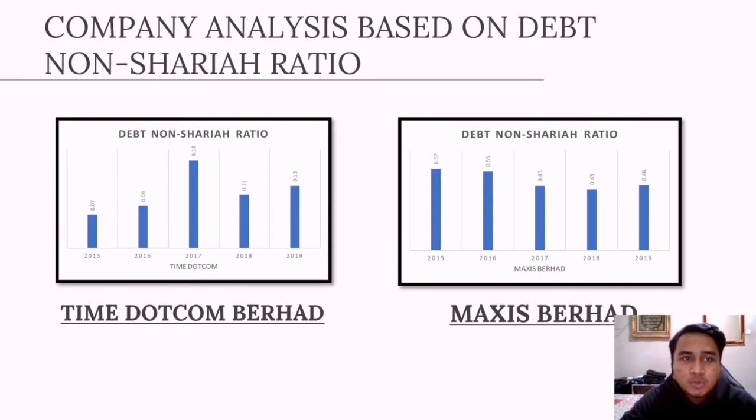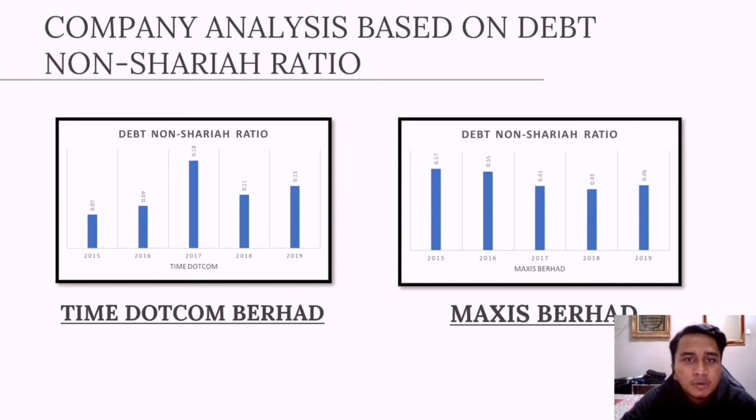Today I will present to you about company analysis based on the debt non-Shariah ratio. As part of the analysis to find out whether the capital structure of Shariah compliant firms is consistent with the Securities Commission filtering process, we use the financial ratio of debt over total asset, where the debt that includes interest cannot exceed 33% of total asset. The formula is the total debt of the company minus the non-interest bearing debt, then divided by the total asset. With this, the non-interest bearing debt will be excluded. Only the debt that does not follow the Shariah principle will be calculated.